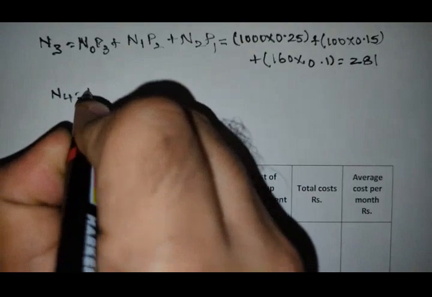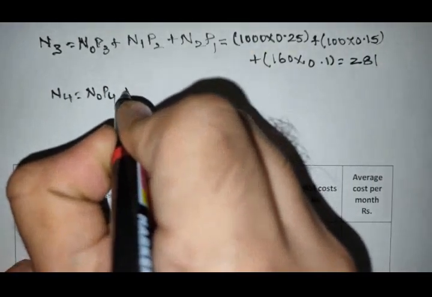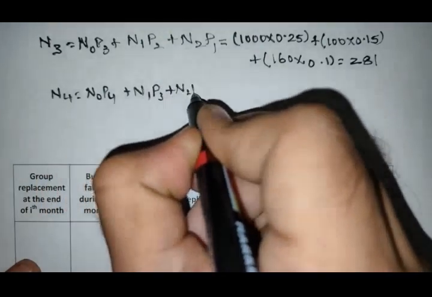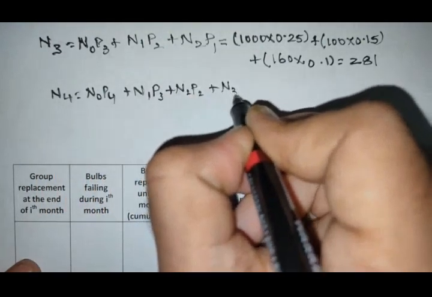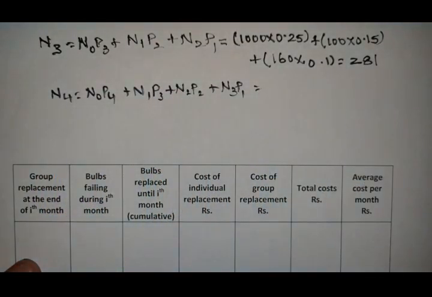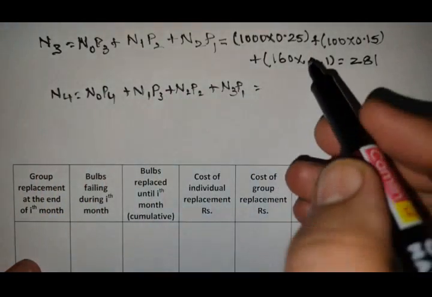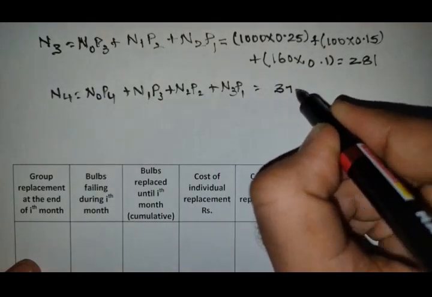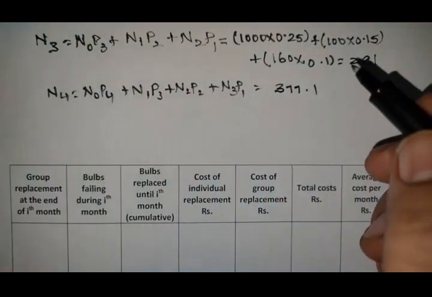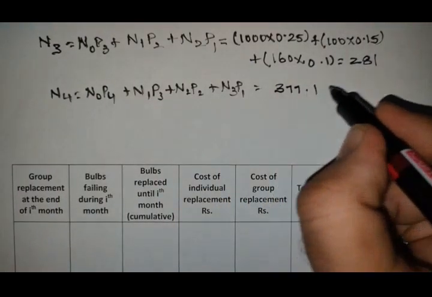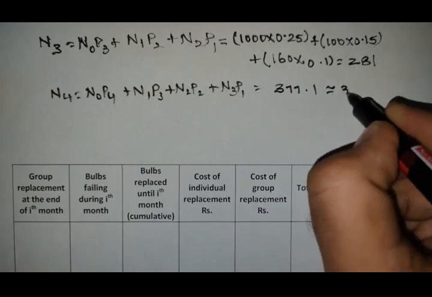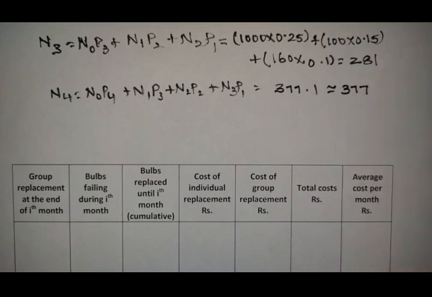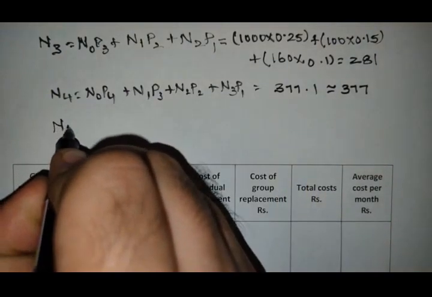Next, similarly calculate N4. The formula is N0 into P4 plus N1 into P3 plus N2 into P2 plus N3 into P1. If you substitute all of those values, you will get the value of N4 as 377.1. A 0.1 bulb will not be there, so we will consider it as 377.